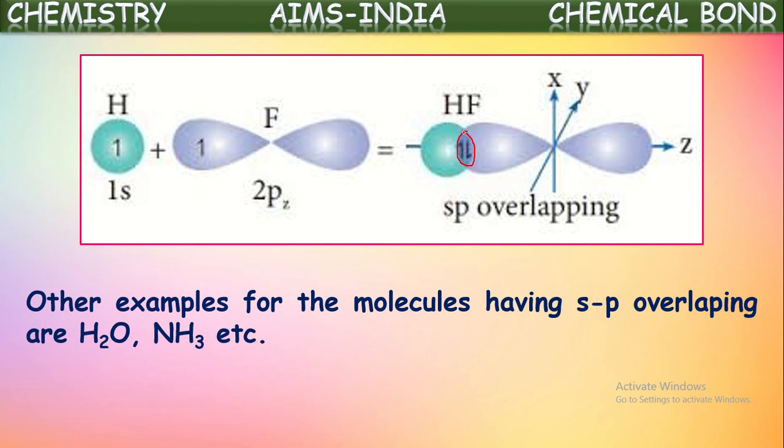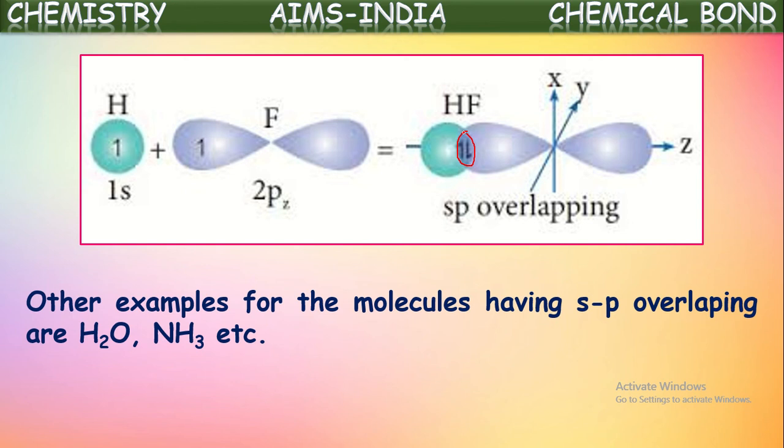The s orbital of hydrogen and the p orbital of oxygen overlap each other and result in a covalent bond. In the same way, in the ammonia molecule also, the hydrogen s orbital and the p orbital of nitrogen overlap and form one covalent bond between each nitrogen and hydrogen. Okay, they are the molecules which have s-p overlapping.